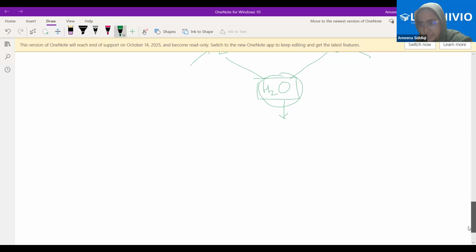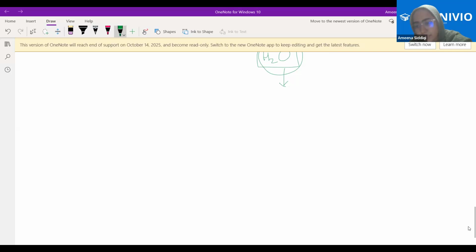Ma'am, as you said, water is a pure substance, but iron is also a pure substance. But water contains two particles of hydrogen and one particle of oxygen. So they are different particles. Then how are they pure? That's what I'm saying. When two atoms of hydrogen combine with one atom of oxygen, although there are three particles there, together they will form one particle.